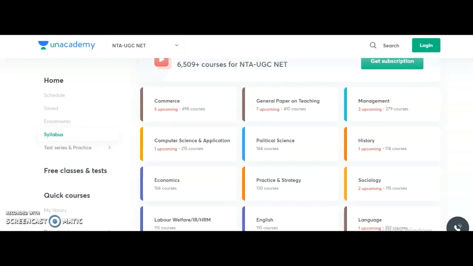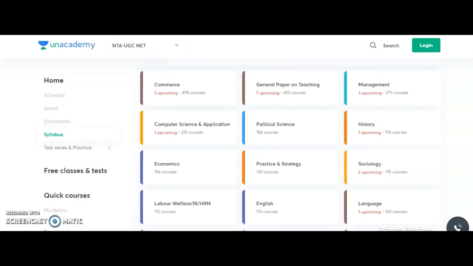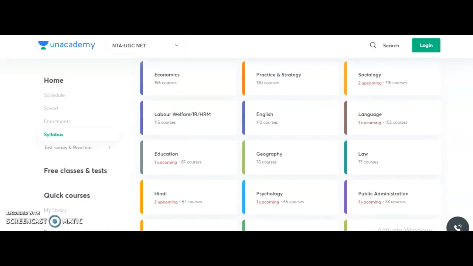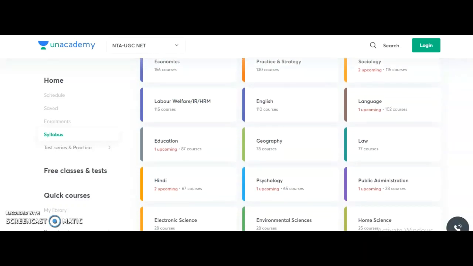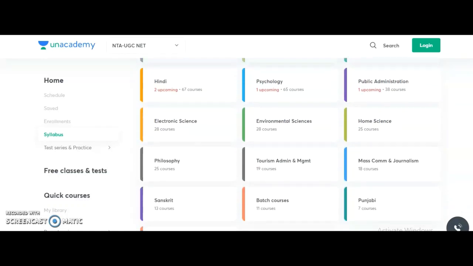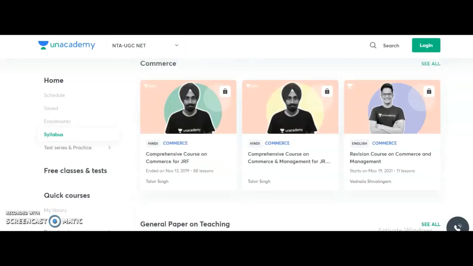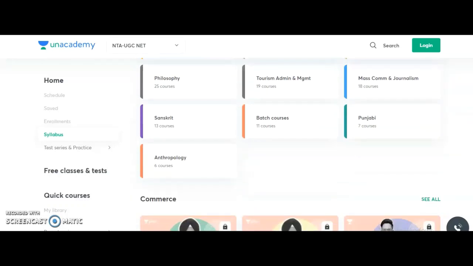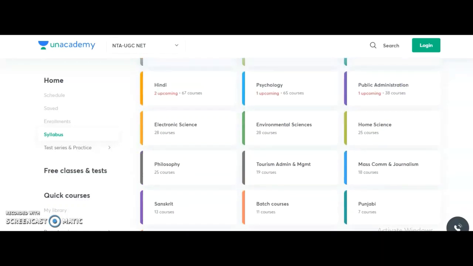First, let us see the different subjects Unacademy provides for NTA UGC NET: commerce and general paper on teaching, management, computer science and application, political science, history, economics, sociology, labor welfare, English, education, geography, law, Hindi, psychology, public administration, electronic science, environmental science, home science, philosophy, tourism, mass communication and journalism, Sanskrit, Punjabi and anthropology.